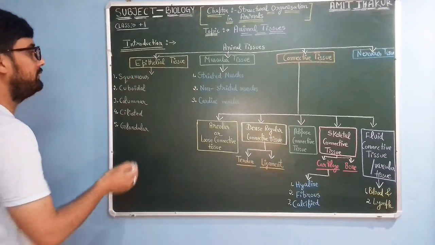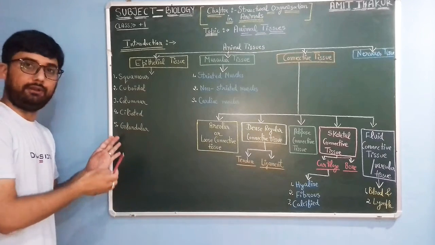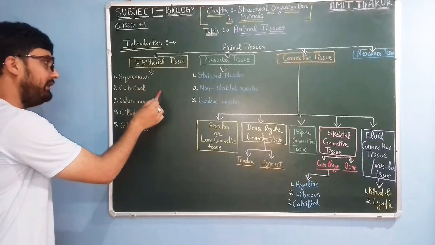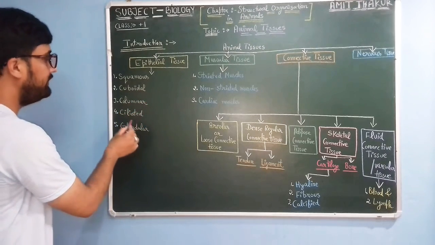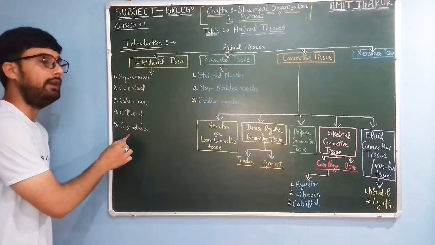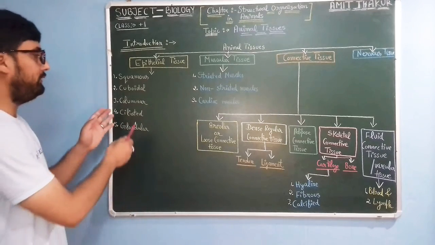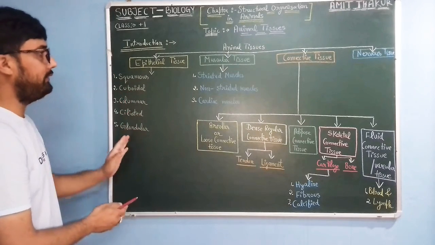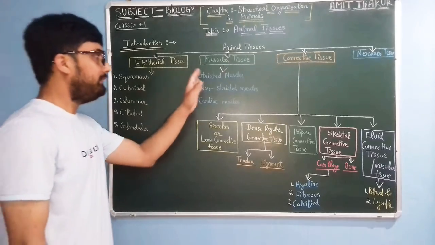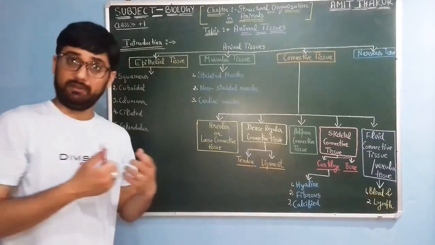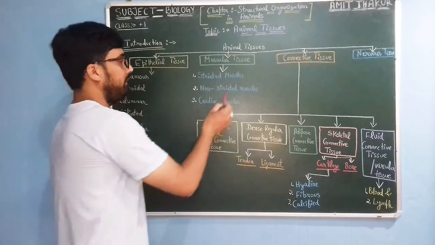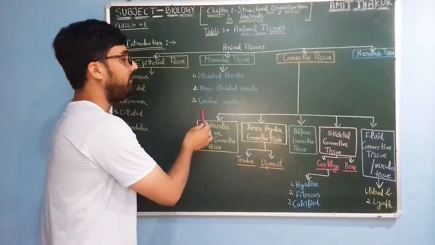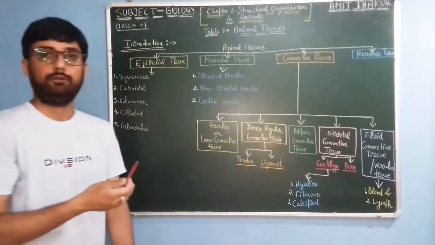Epithelial tissues are of different types. There are squamous epithelial tissue, cuboidal epithelial tissue, columnar epithelial tissue, ciliated and glandular epithelial tissue. On the basis of their size, function, shape and structure, they are different. Muscular tissues, the tissues of our muscles, are either striated muscles, non-striated muscles, or cardiac muscles, like the muscles of the heart.